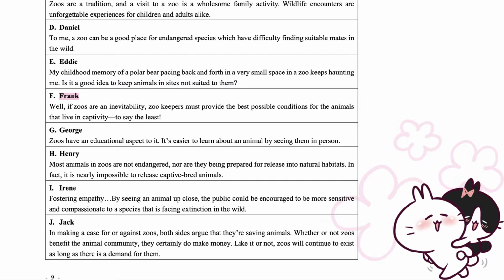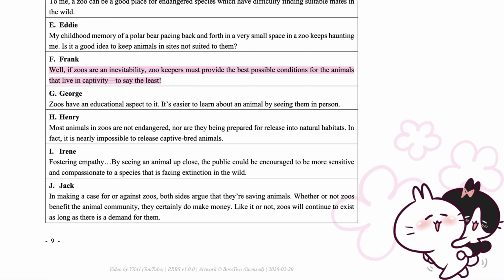F. Frank. Well, if zoos are an inevitability, zookeepers must provide the best possible conditions for the animals that live in captivity, to say the least. G. George. Zoos have an educational aspect to it. It's easier to learn about an animal by seeing them in person.